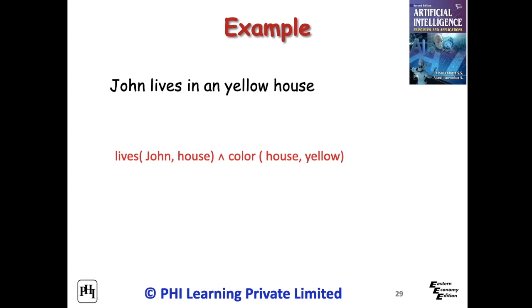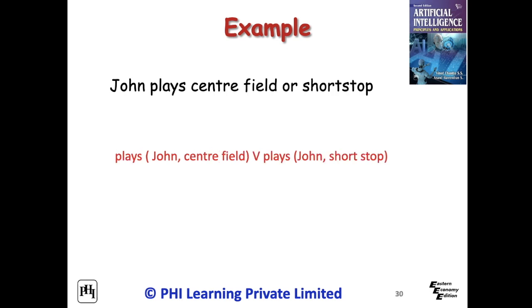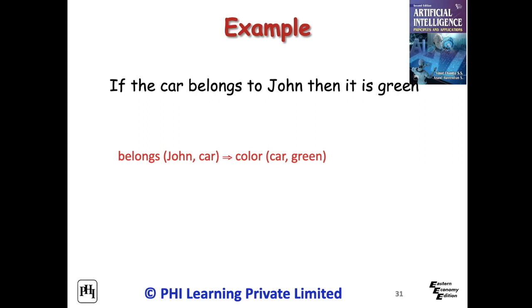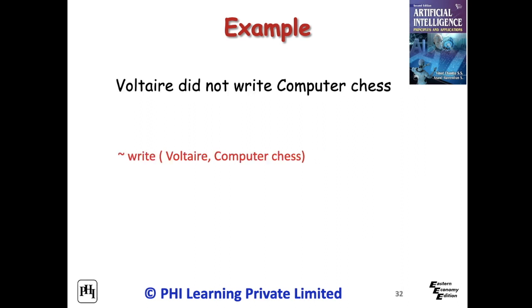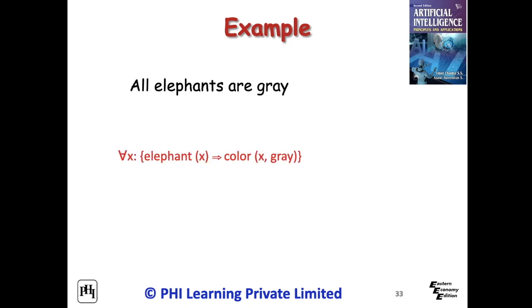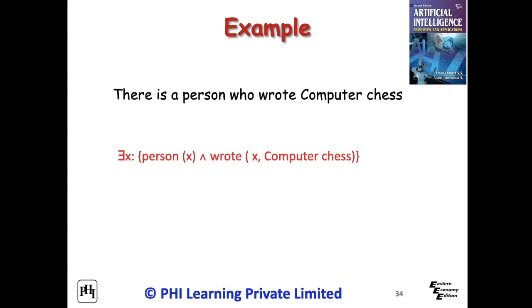For example, the sentence "John lives in a yellow house" can be represented as follows. For example, "John plays center field or shortstop" can be represented as follows. For example, "If the car belongs to John then it is green" can be represented as follows. For example, "Voltaire did not write computer chess" can be represented as follows. For example, "All elephants are grey" can be represented here. For example, "There is a person who wrote computer chess" can be represented as given below.